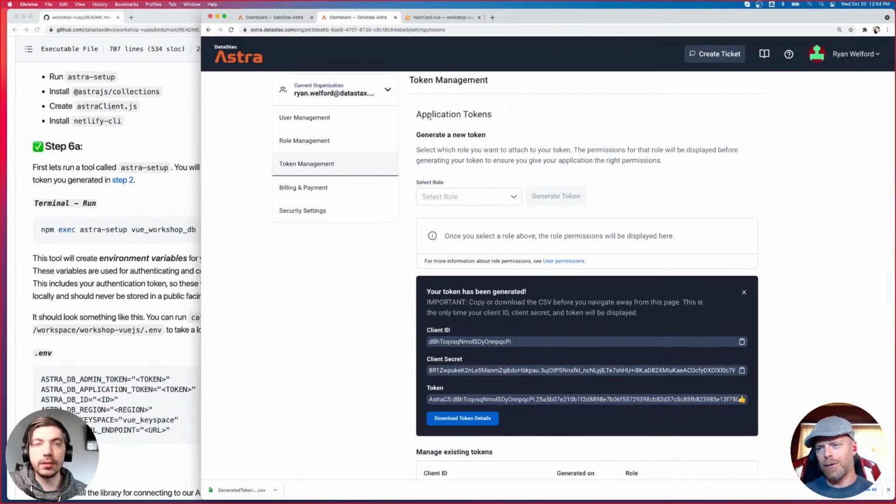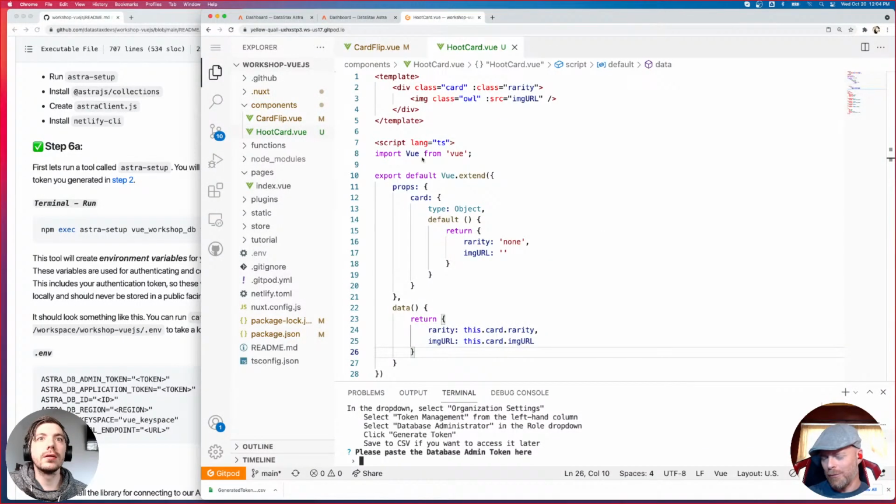What is a keyspace? Something interesting, Ryan. I've got a couple folks in Discord who are running the server. It's up. They're showing me screenshots and everything, but Gitpod is actually not showing them the port dialog. And it didn't automatically launch, and I'm trying to track down why that might be.